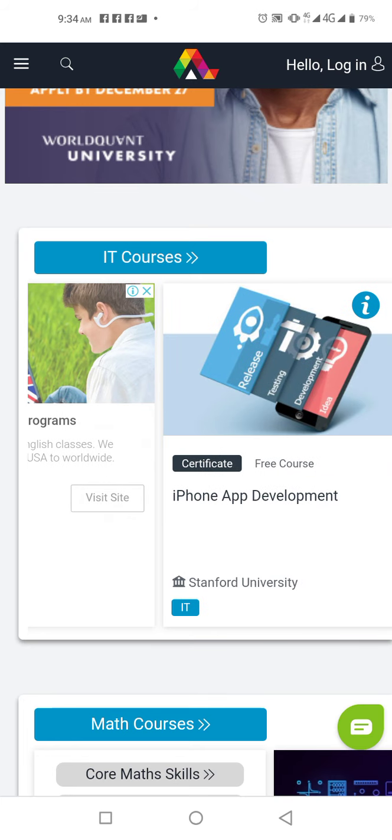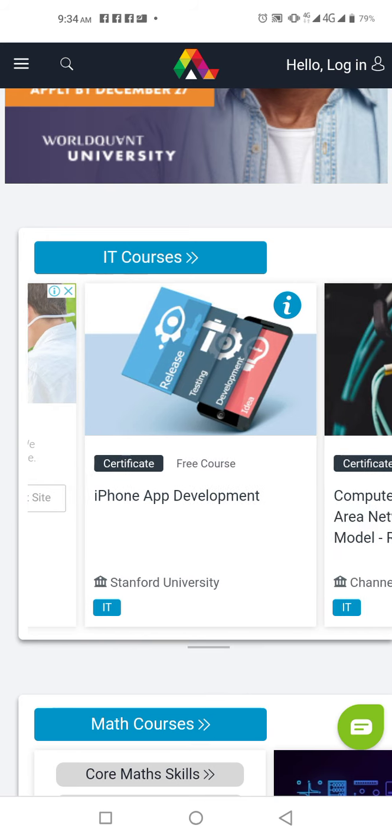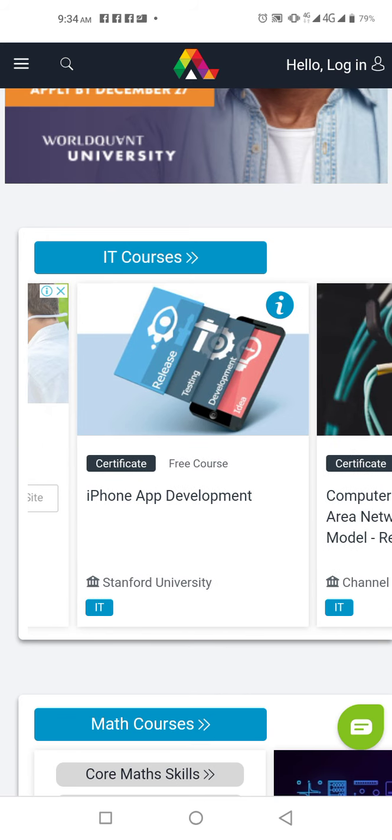This one is iPhone app development. What? iPhone app development. I think I need to. It's just I'm not a science student, so I need to know this course. This one will fetch me money. They can hire me from other countries to come and develop iPhone.